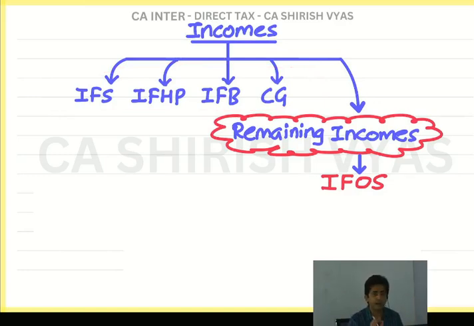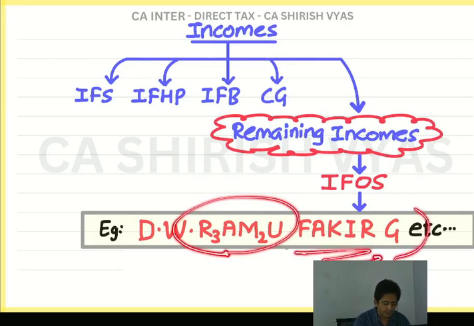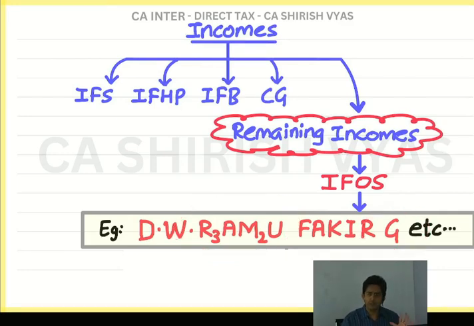For this, I have made one keyword. You will find it a little funny. Trust me, this keyword will complete the whole topic. How do I read this keyword? D.W. Ramu, Fakir, G, etc. It is funny, but one day you will feel that in D.W. Ramu, Fakir, G, sir has covered the whole topic. So just accept this keyword, respect it. D.W. Ramu, Fakir, G, etc.